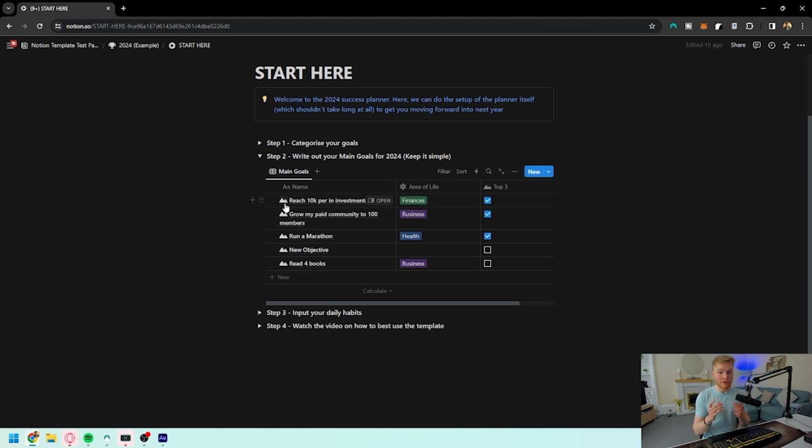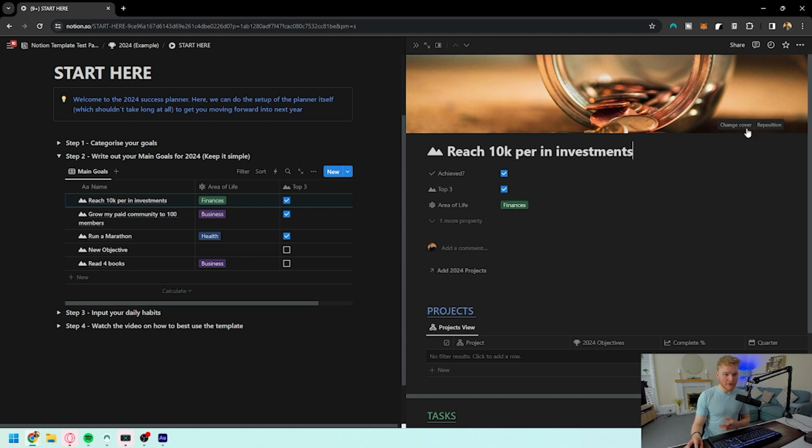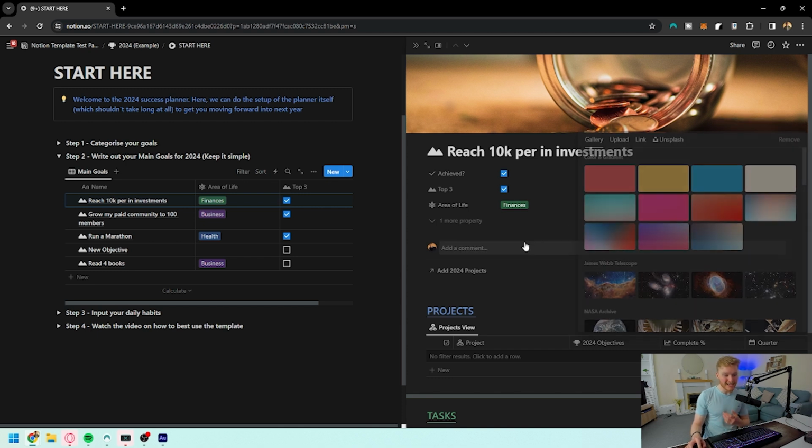Step 2 is to write out your main goals. Now, these are to be kept simple. The things that you're wanting to achieve, the big overarching goals, whether that is reaching 50K per month in your business, whether that's running 4 marathons. You're wanting these big overarching goals, and choosing your top 3 from here. If you want to make it a little bit more fancy, you can certainly open the one that you're doing and change the cover to whatever you're wanting, as I always like to do that.